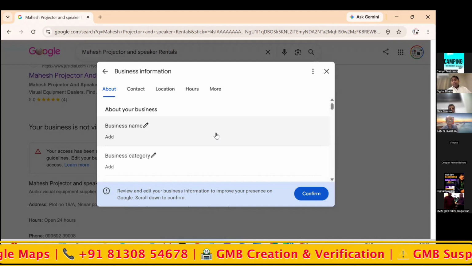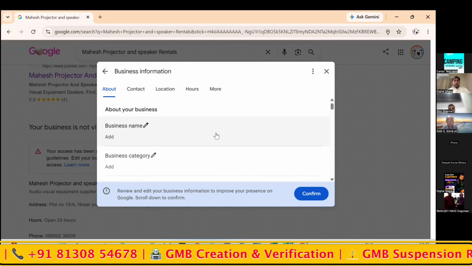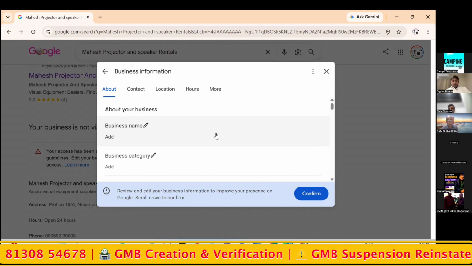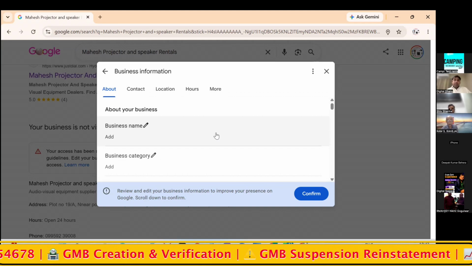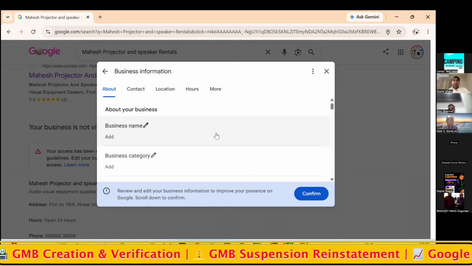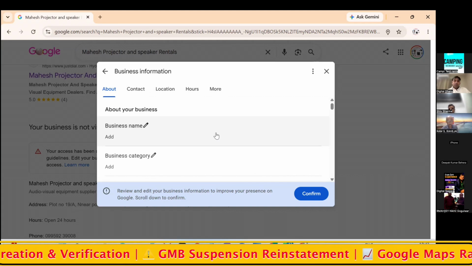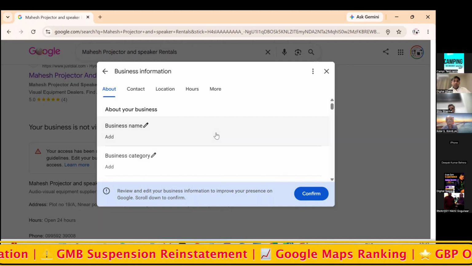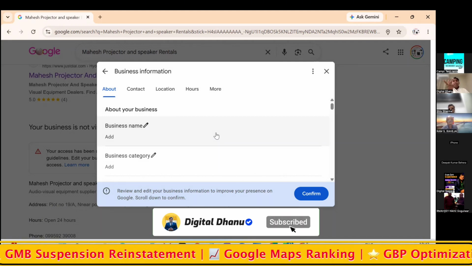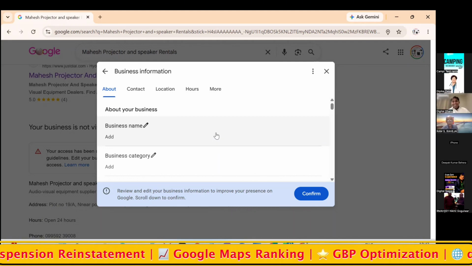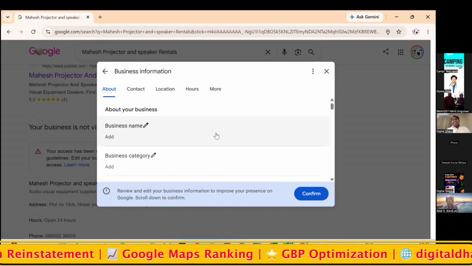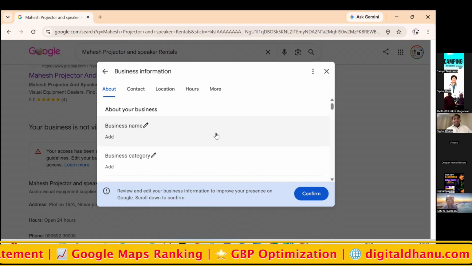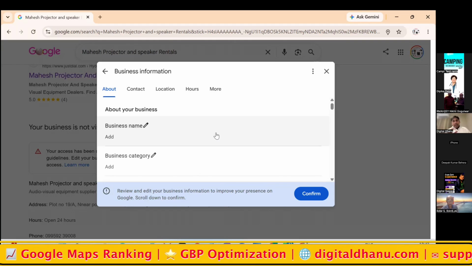Google treats it as some suspicious activity, and for that matter the profile gets suspended. Okay. So I think this is the problem happening here. Oh, so you changed the name. Yeah, so that is the reason. Yes, you're right. You just correct the name and try again.